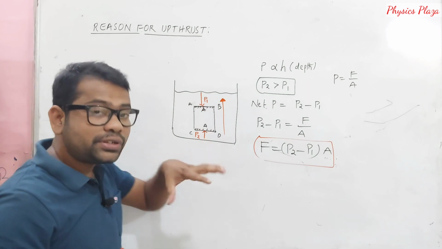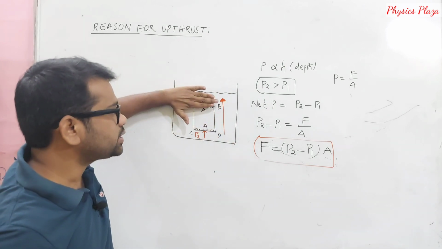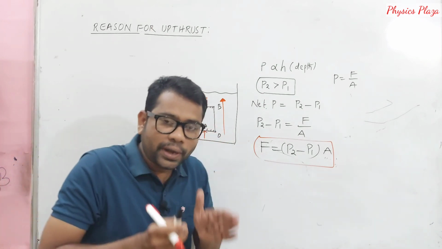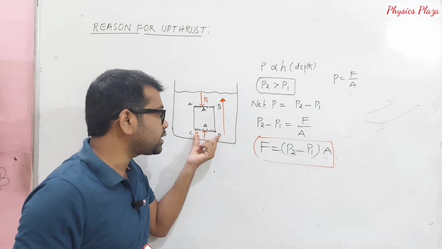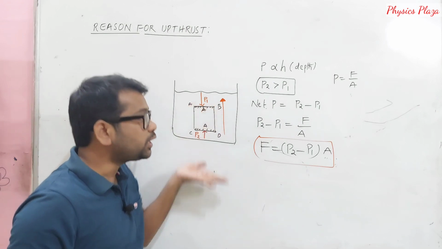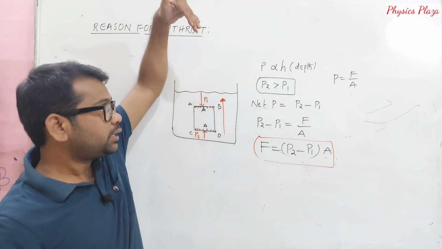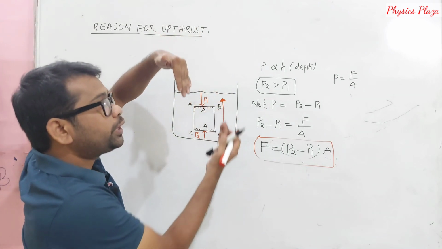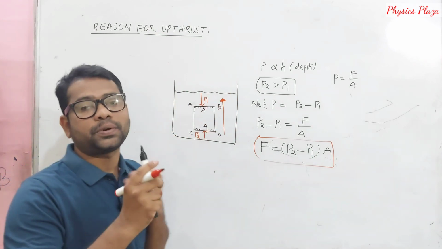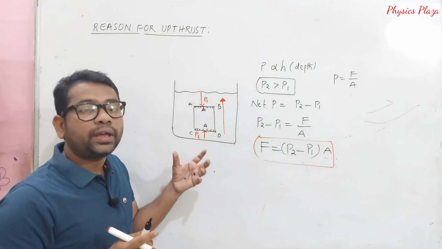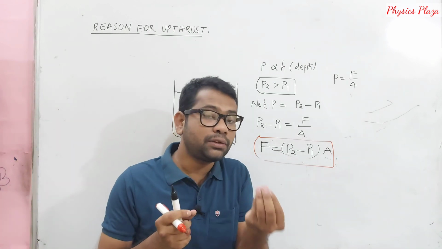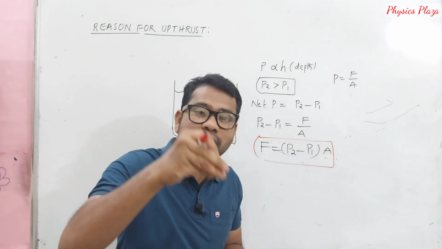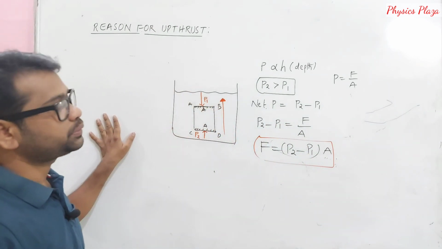Individually also, children, when you calculate the force acting on this AB surface and the force acting on this CD surface, we will find that the force acting on the CD surface will be more than that of the AB surface, and that too vertically upwards. As I said, 10 Newton is acting on one and 30 Newton on the other. Then the net force will be 20 Newtons, vertically upwards only. So this is the reason why a force acts vertically upwards when a body is immersed, partially or fully, in a fluid. This is the reason for the upthrust.